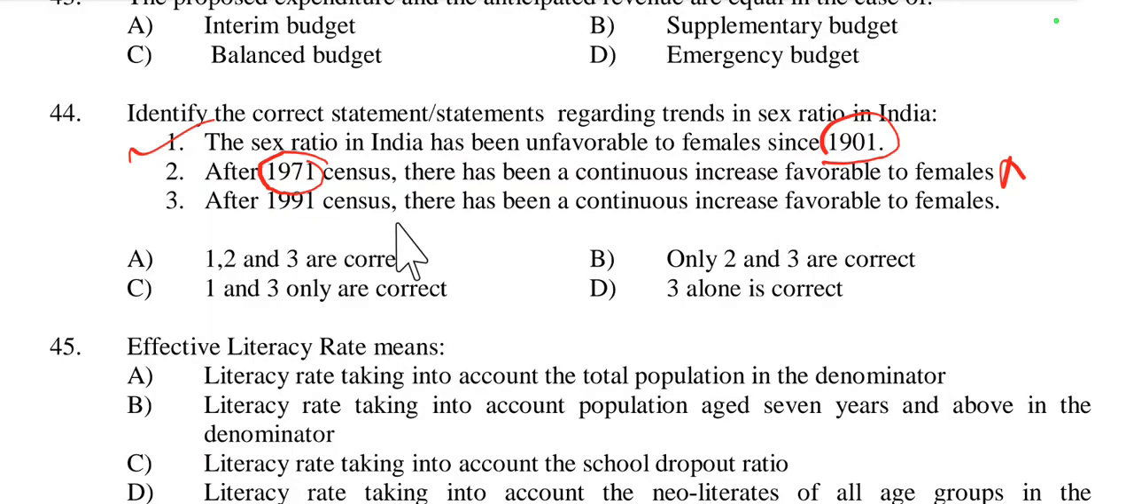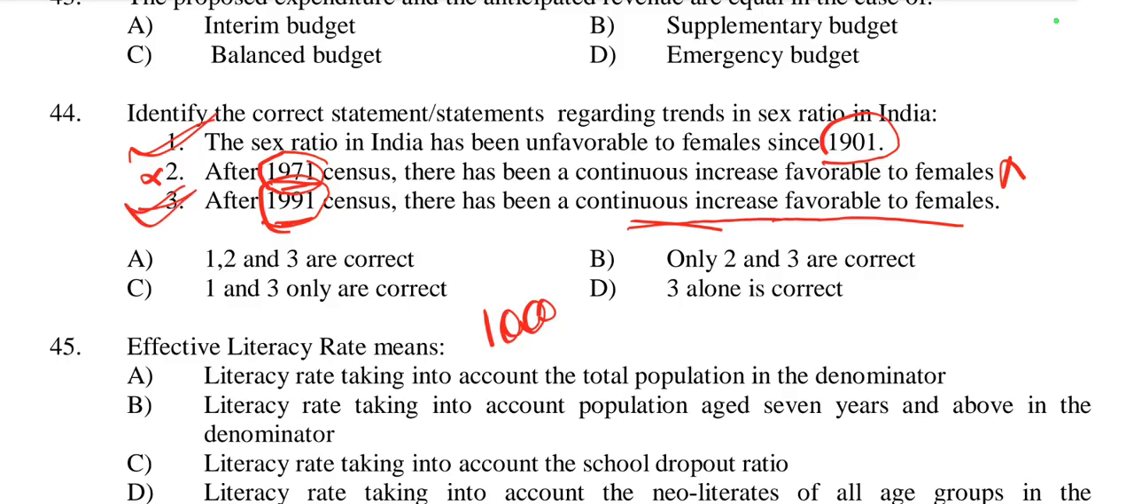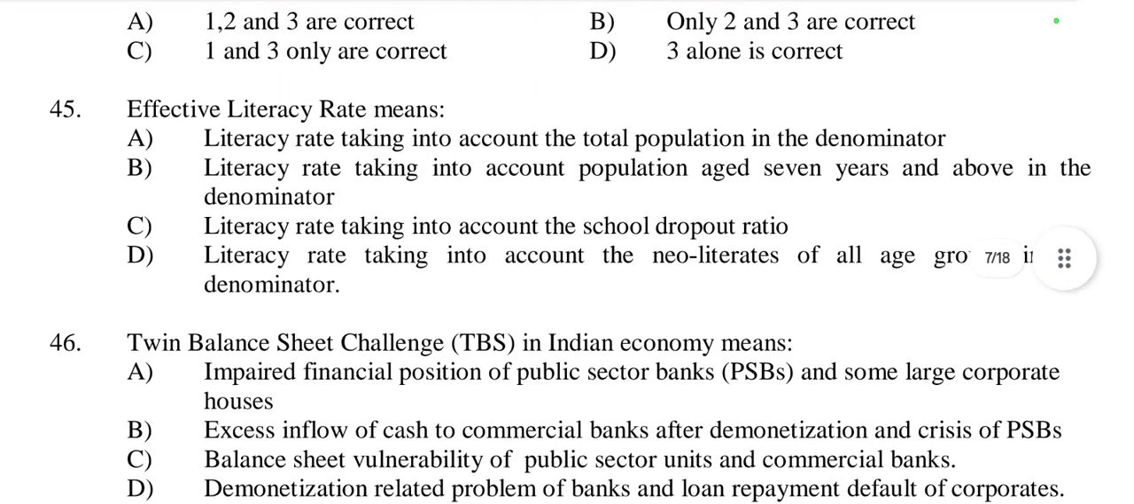Then: after the 1991 census, there has been a continuous increase favorable to females. Yes, after the 1991 census we see an increase favorable to females, meaning the number of females increases per 1000 males in some areas. So it is favorable after 1991, not 1971. So option 2 is incorrect and option 3 is correct. Options 1 and 3 only are correct. Option C.